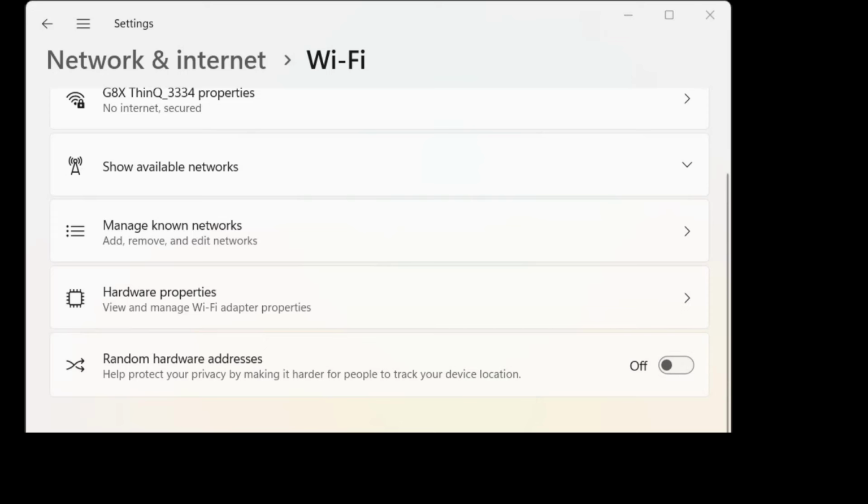Since it assigns multiple MAC addresses to our device, it needs more space, so we have the 48-bit length. It was changed from 32-bit length to 48-bit length. Earlier, we didn't have this random hardware address option, so at that time our MAC address was 32-bit length. In the latest one, we have the 48-bit length, which is useful for assigning random MAC addresses that help us protect our privacy.